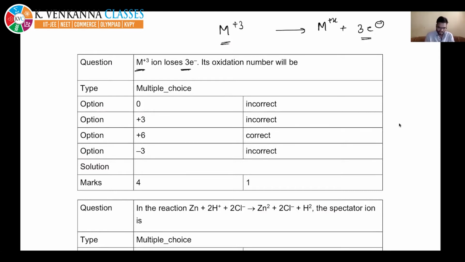Here the charge is 3, here the charge is x minus 3, because the electron has negative charge. So x will become 6. If it loses electrons, its positive charge will increase. On losing one more, it will become 4, then 5, and on 3 it will be 6. So the right answer will be plus 6.